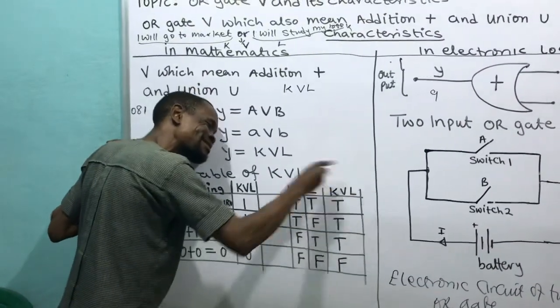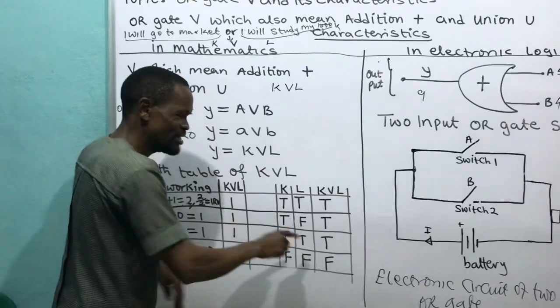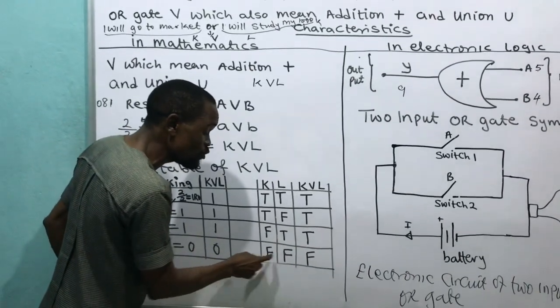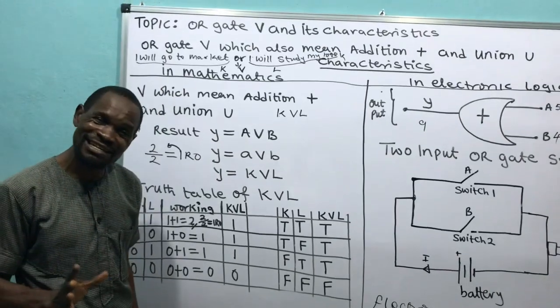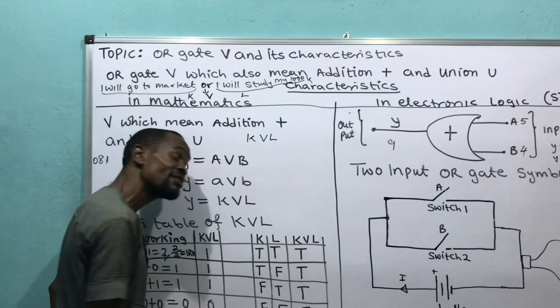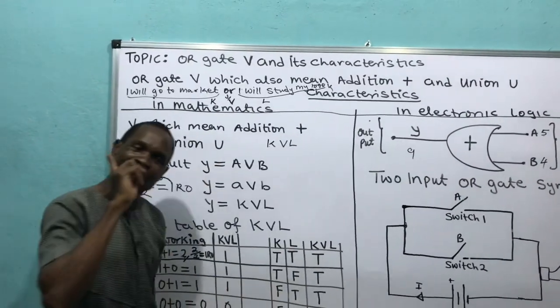Otherwise, any other turnover is what? True. The only false will come out from his mouth when two of you have said false. Have you seen the characteristics? Only false will come out from his mouth when two of you have said false. Any other thing is what? True. Have you captured it?